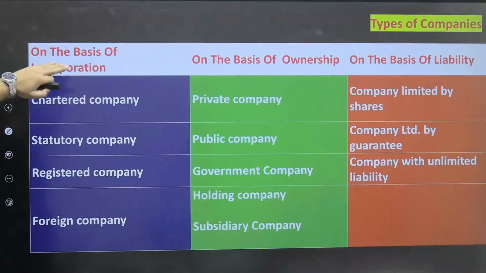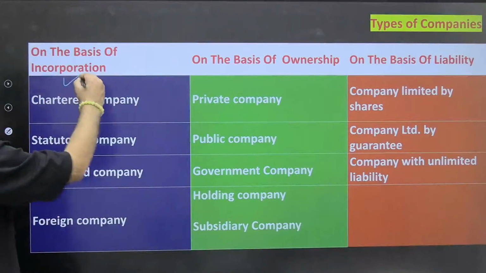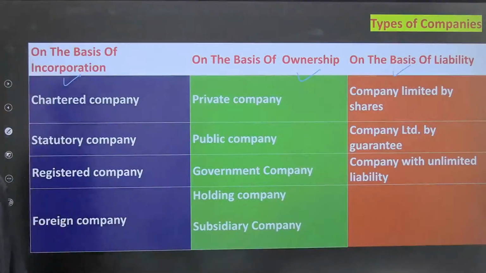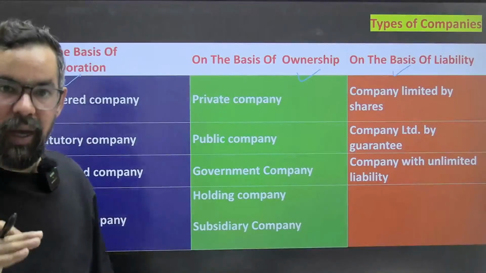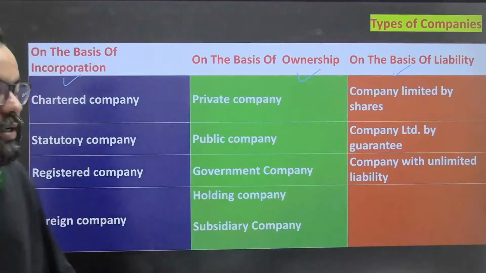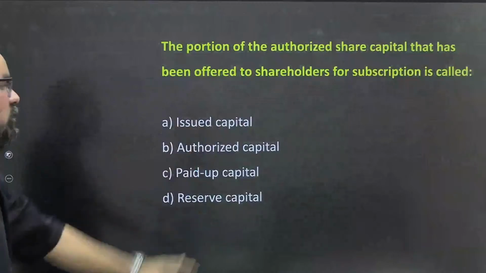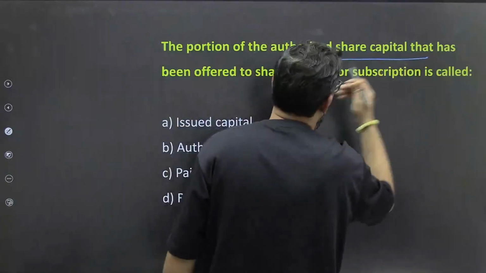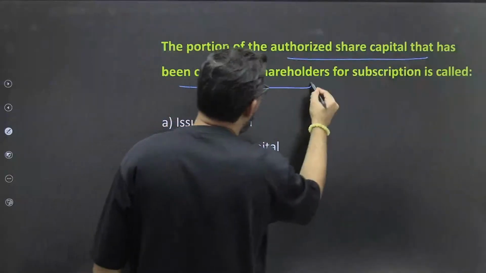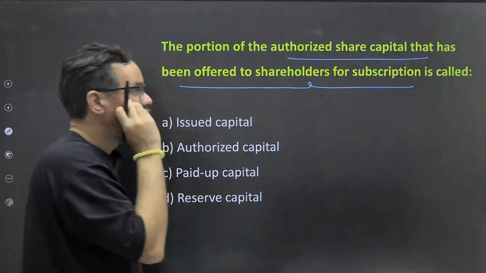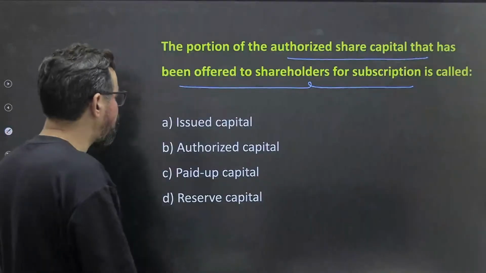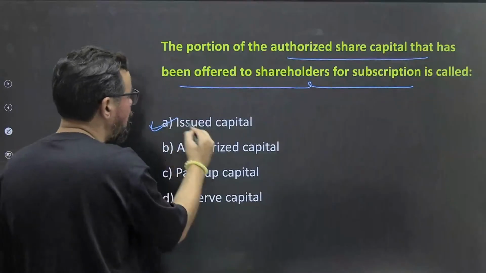On the basis of incorporation, on the basis of ownership and liability. For sure you guys will face one question for 1 mark or 2 questions for half marks around this particular one. Okay, so do revise these. The portion of the authorized share capital that has been offered to the shareholders for the subscription. Okay, so it is called issued capital. Okay, so it is generally known as your issued capital.